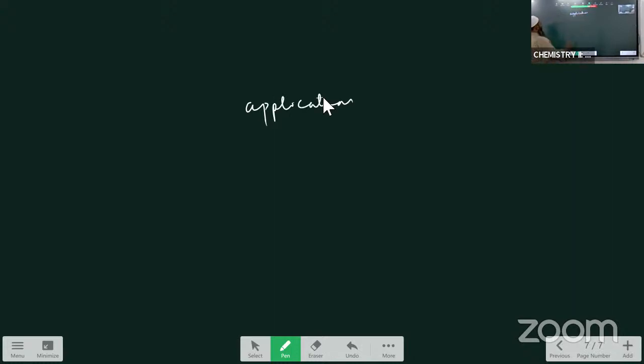In the application, the first one is molar conductance of an infinitely dilute solution. Molar conductance of a weak electrolytic solution, like acetic acid. Molar conductance of acetic acid. This is a weak electrolyte.